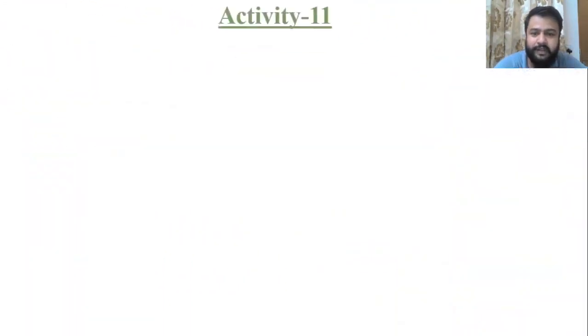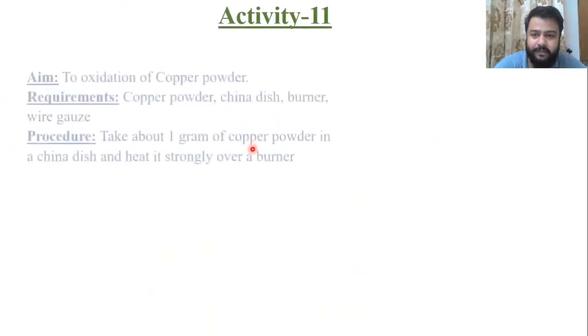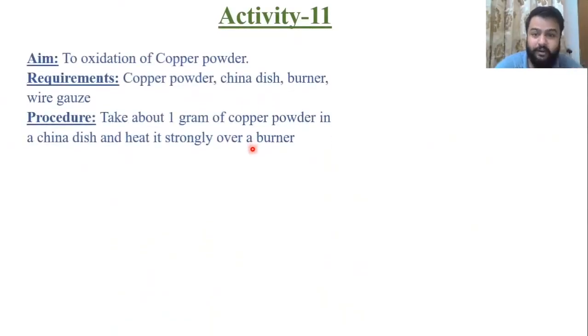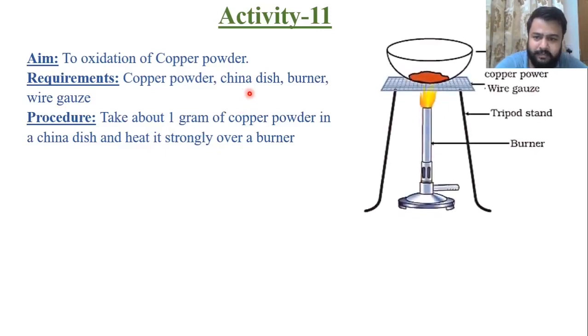So moving towards the last activity for this chapter, which is to show oxidation of copper powder. Copper powder is simply copper which is ground into powder form. Requirements are copper powder, china dish, burner, wire gauze. We all know that copper is a shiny brown color, so we have shiny brown color powder. This is wire gauze, tripod stand, and burner.